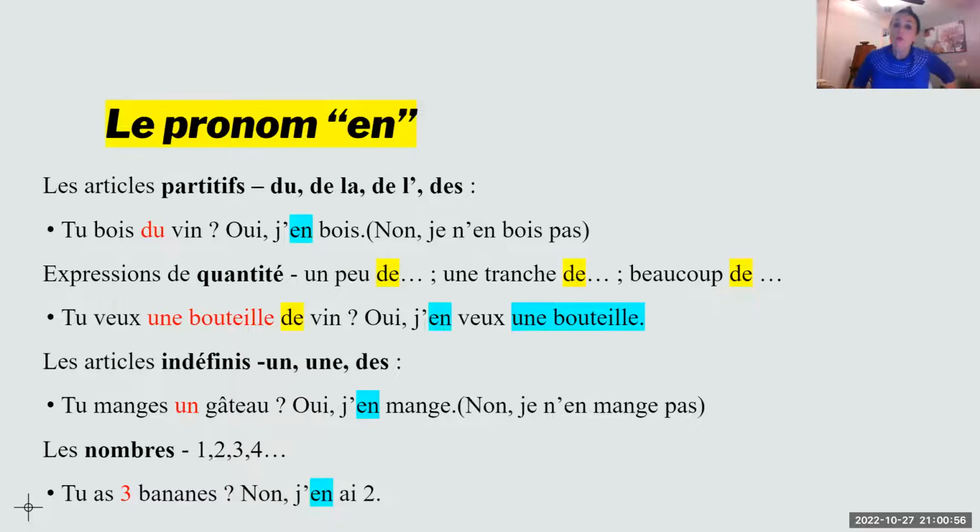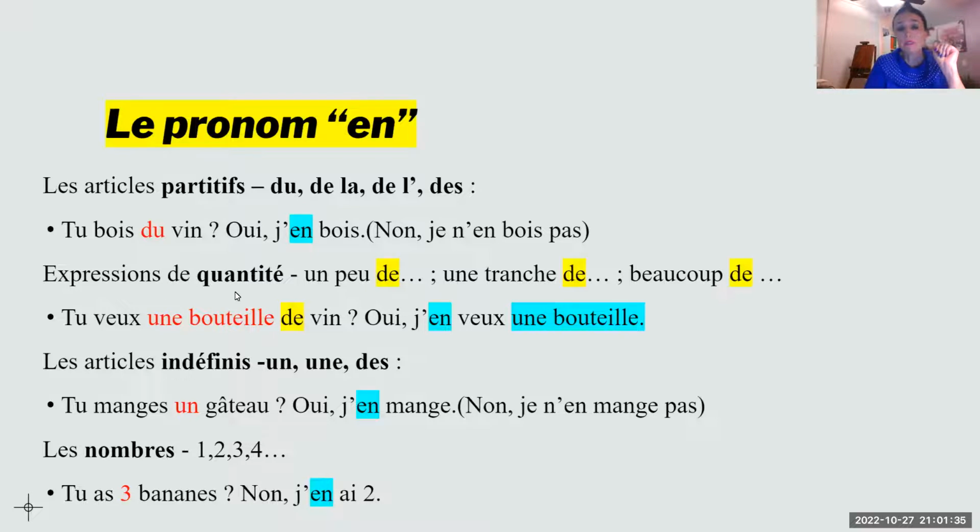Now it's about le pronom en. Le pronom en, it's a pronoun that we use to replace a noun. So when do we use the pronom en? If the noun is introduced by les articles partitifs, which we just saw, du, de la, de, des. For example, tu bois du vin, do you drink some wine? Oui, j'en bois. I'm replacing the wine by en, and good news, there is no masculine, feminine, singular, plural. And why am I using en? Because the wine is introduced with du. Or if you want to negate, same rule, ne after subject, pas after conjugated verb.